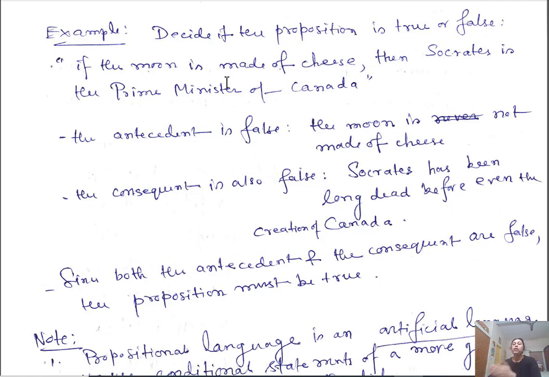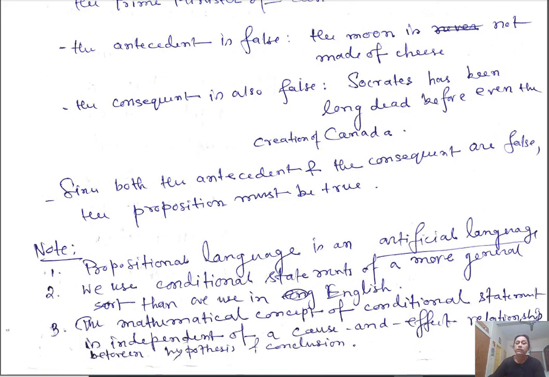But if we go by logic, this statement is true, because P is false and Q is false, so by the implication truth table, P implies Q is true. That is why the propositional language is called an artificial language.